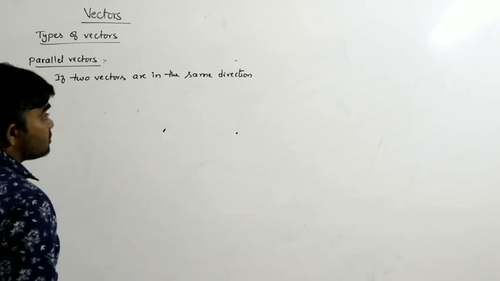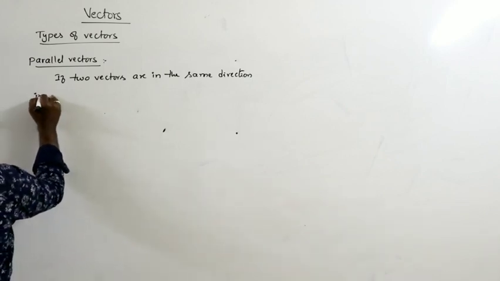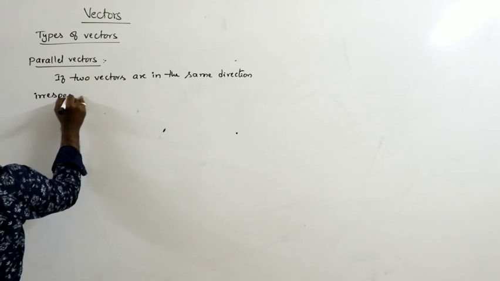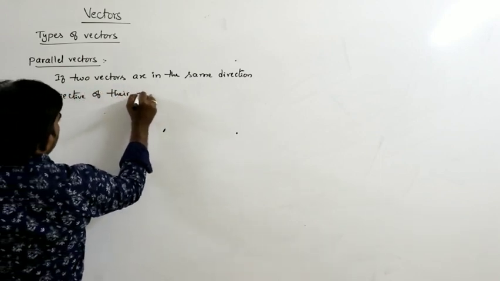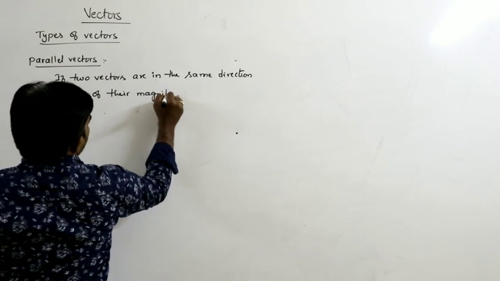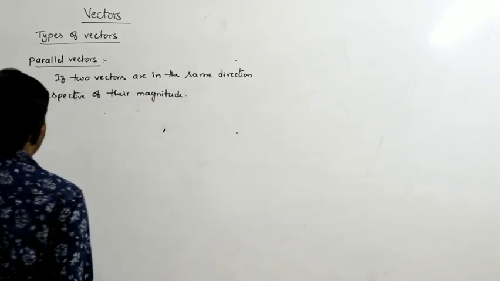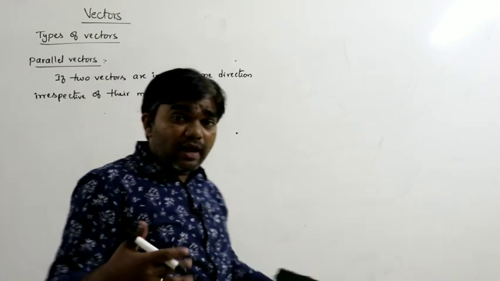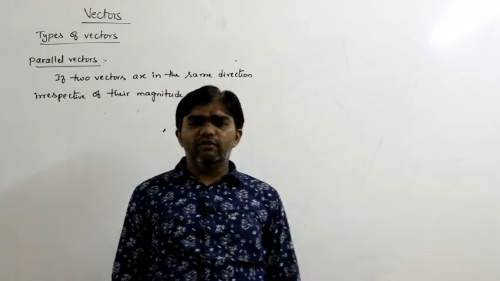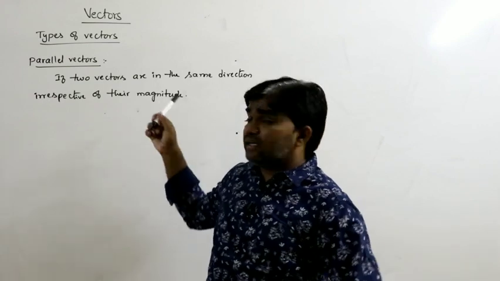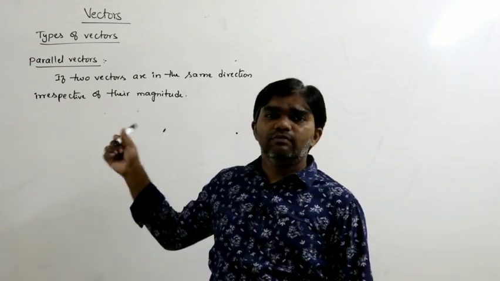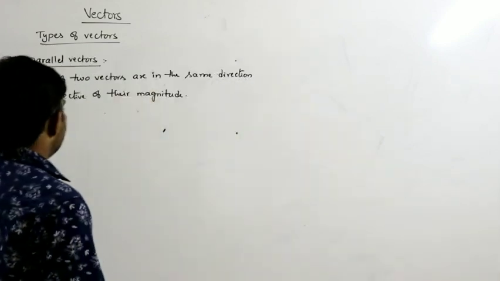Two vectors must have the same direction irrespective of their magnitude. Of course, their magnitudes may be equal or may not be equal, but the direction must be the same. Then those are called parallel vectors.